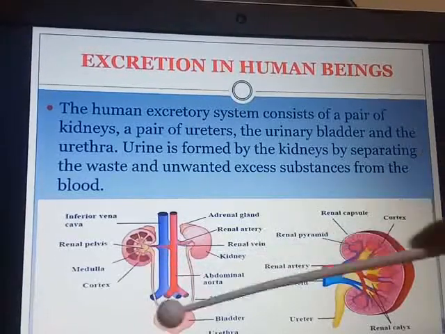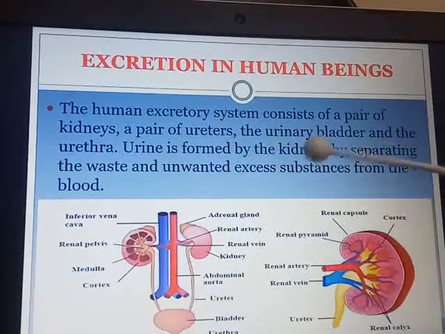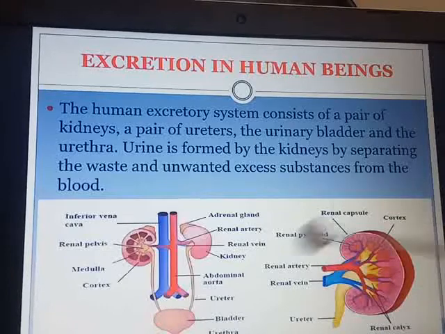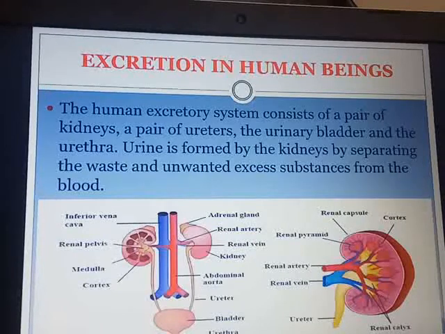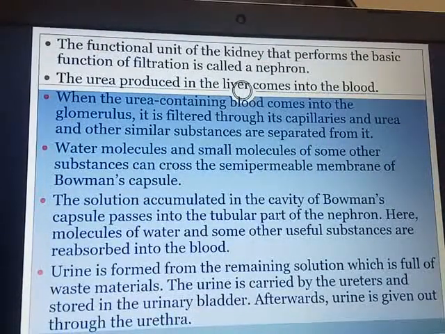You can see here the urinary bladder, this is your bladder, and the urethra. Urine is formed by the kidneys. You can see the kidney on the right and left half, separating the waste and unwanted excess substances from the blood. Now let us see how this function is performed by the kidneys.